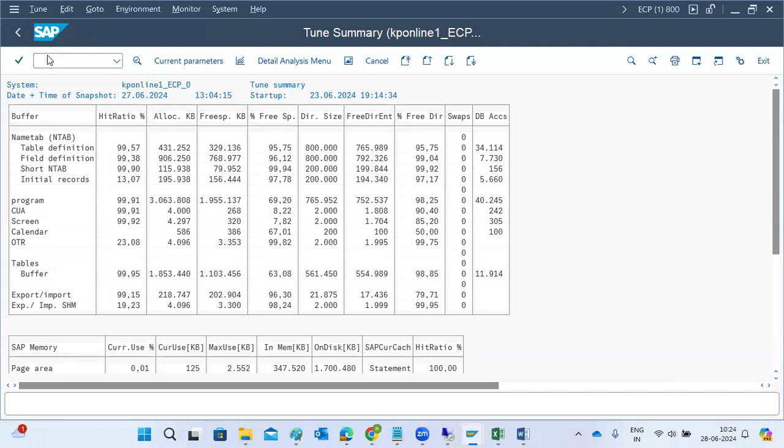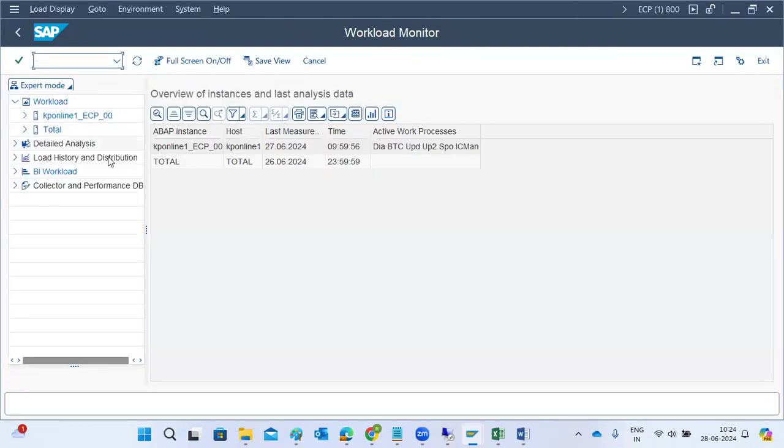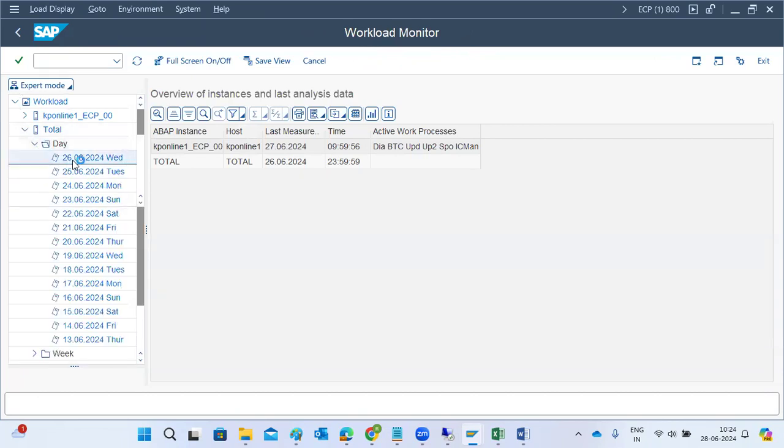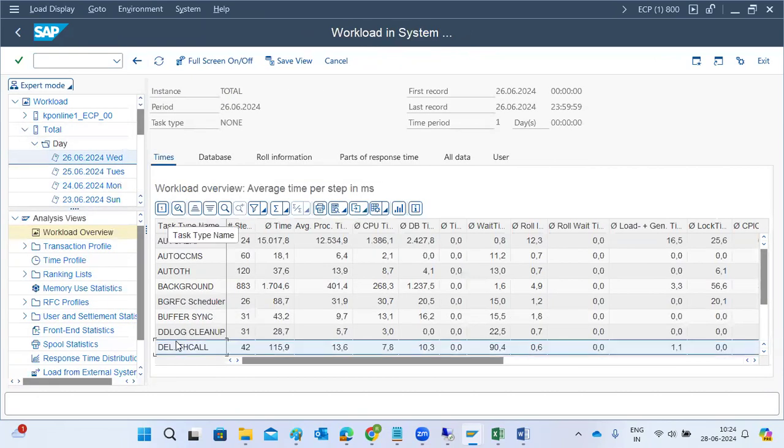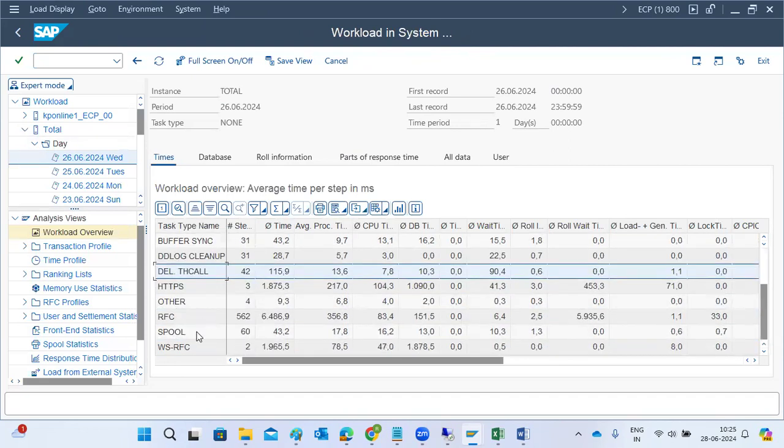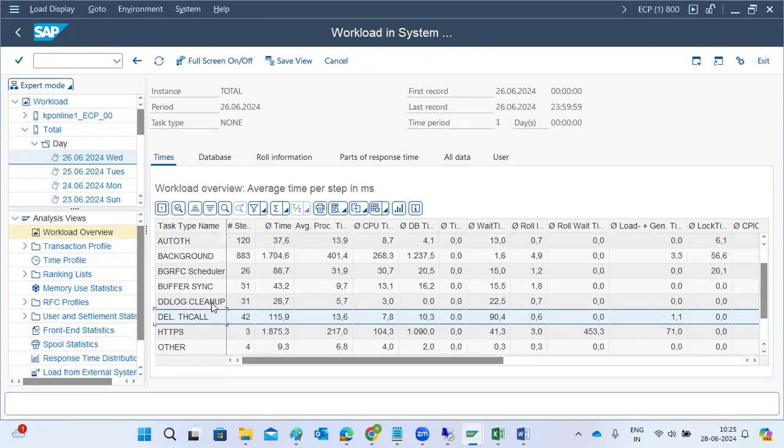If you go to the ST03 transaction code, here we can check the load of your last load. So we can take the dialog response time load out here. Where is the dialog? Where is the dialog response?